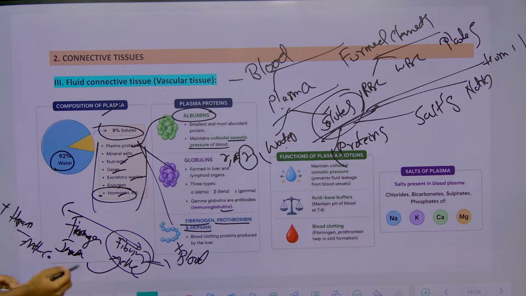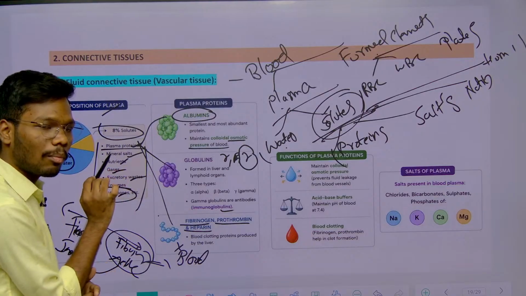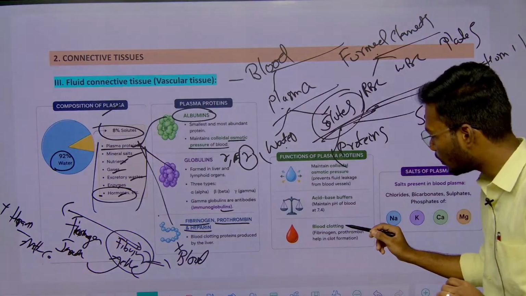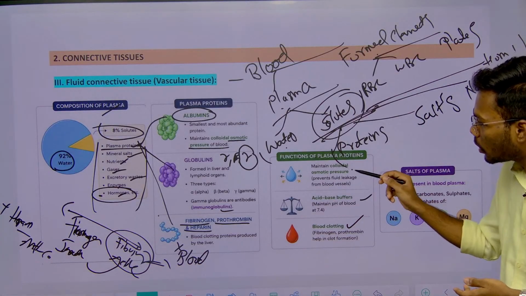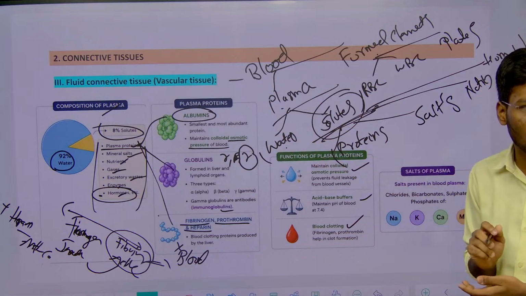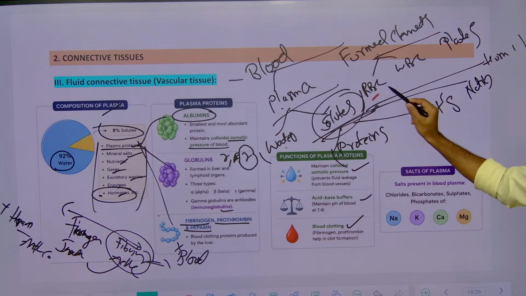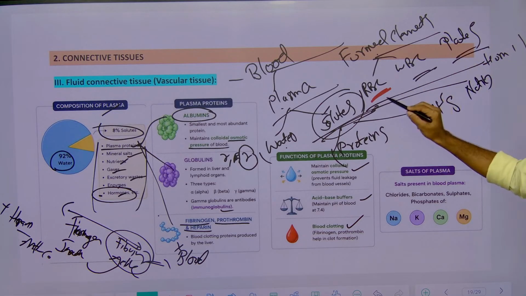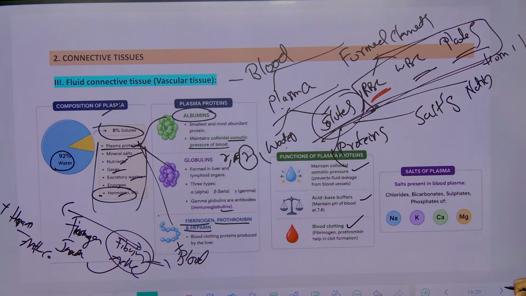So all these things are present in what? Solutes only. So that is called plasma proteins. So those were the functions of plasma proteins: blood clotting, maintaining pH, and osmotic blood pressure, which is done by albumins. So that was present in plasma. And coming to formed elements, we have RBCs, WBCs and platelets. This comes under the next chapter, I think, so we'll discuss that later.